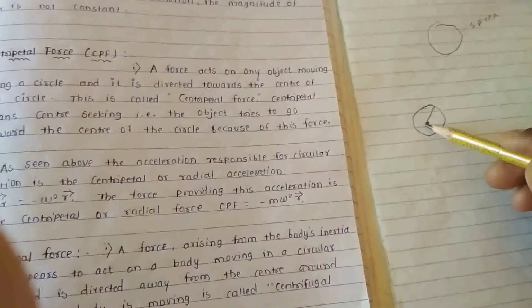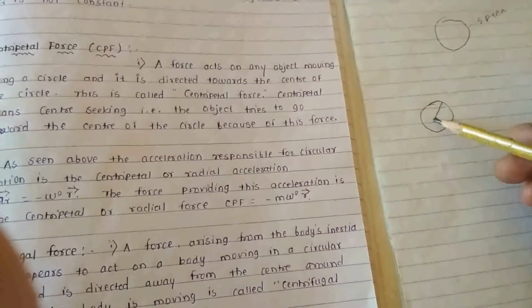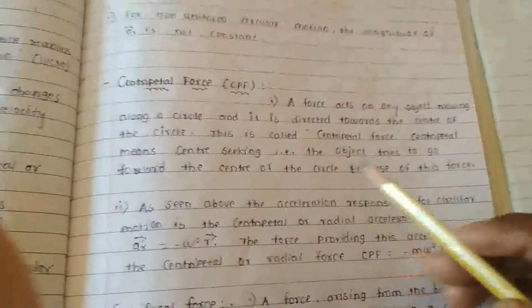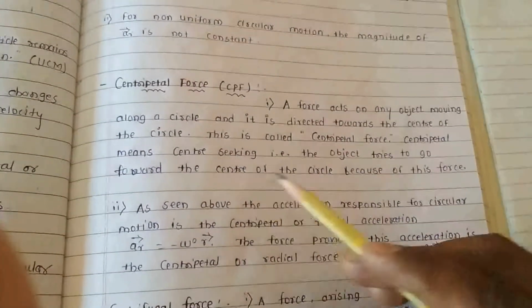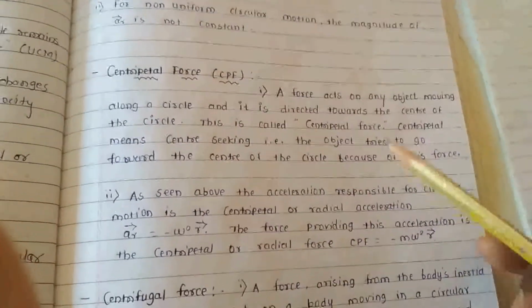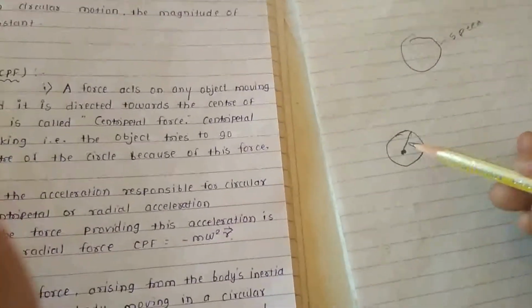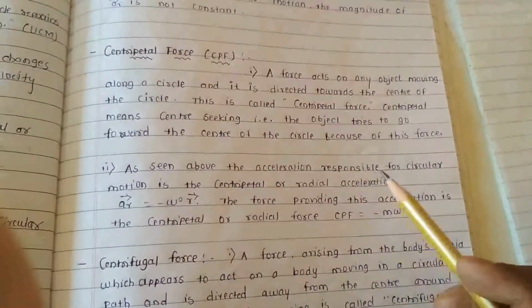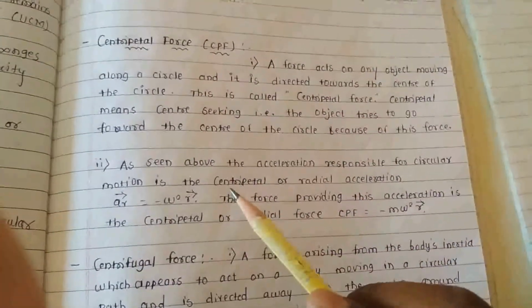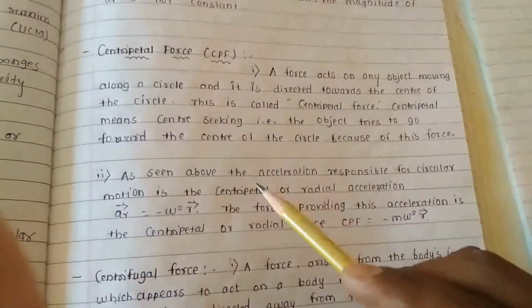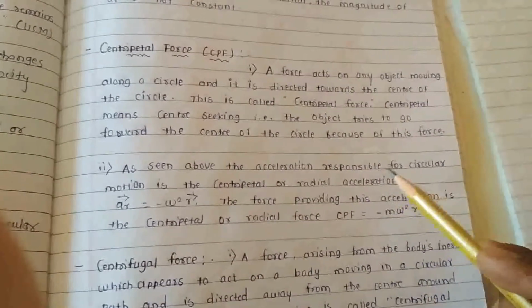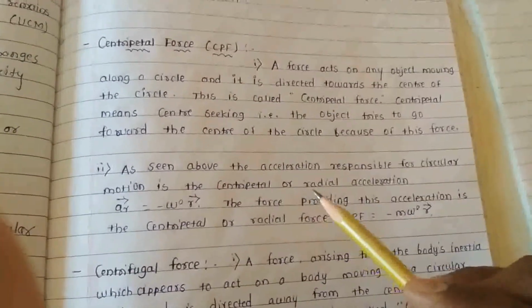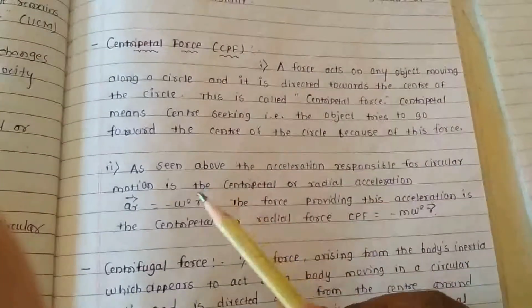Centripetal means center seeking. Center seeking means moving towards the center. The object tries to go towards the center of the circle because of this force. As we saw above, the acceleration responsible for the circular motion is the centripetal or radial acceleration.